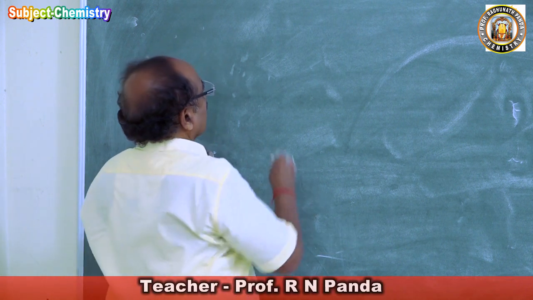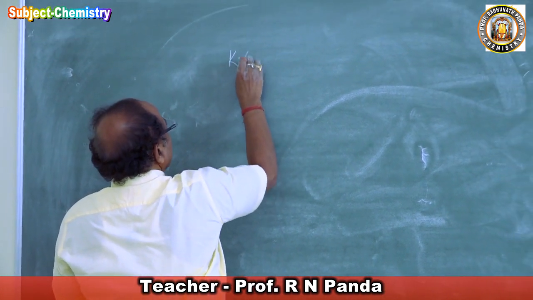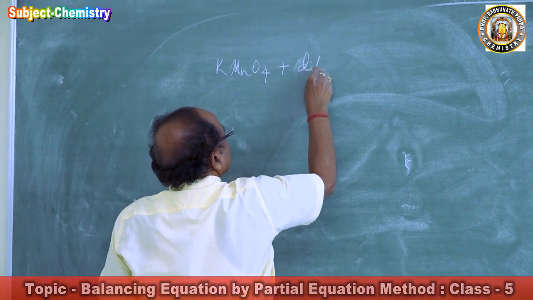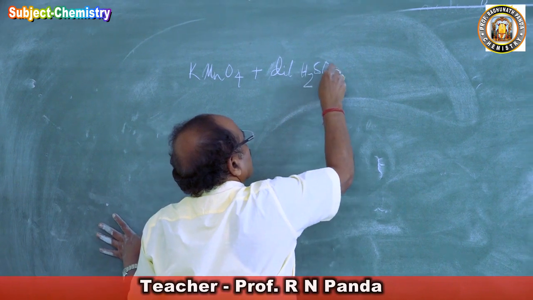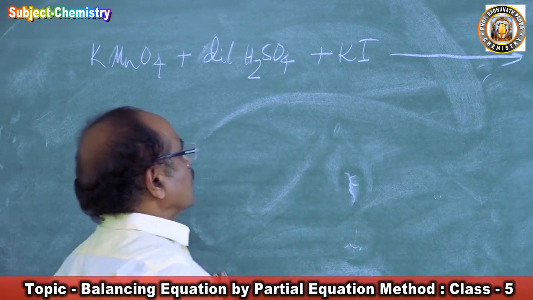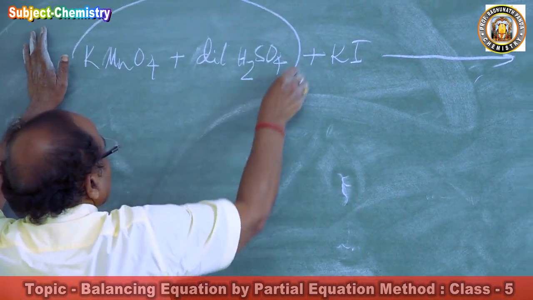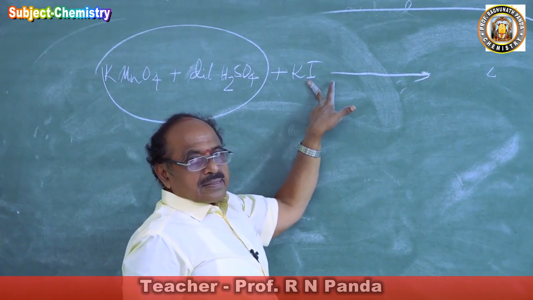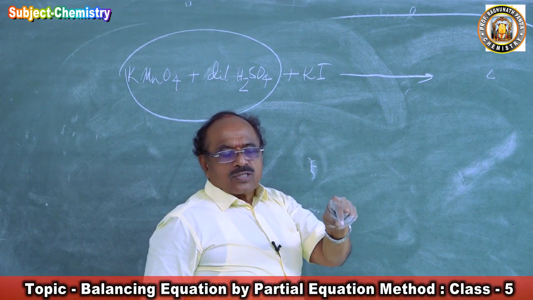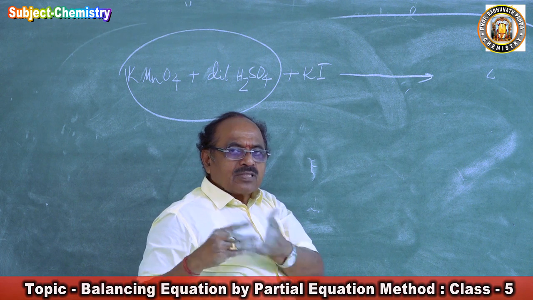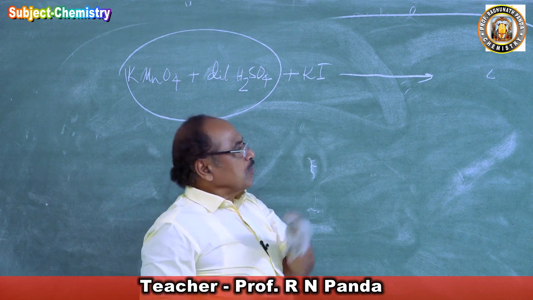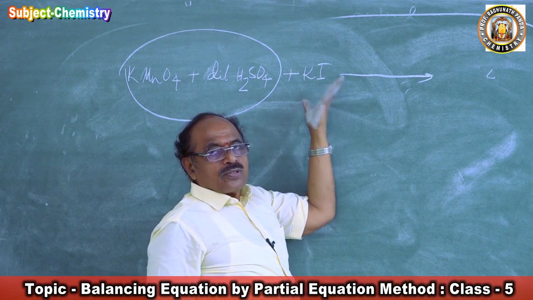Now let me take potassium permanganate, KMnO4, in acidic medium, dilute sulfuric acid. How does it react with potassium iodide? So this is the oxidizing agent and this is the potassium iodide. Iodide is in the -1 state, so it can go to the 0 state. Iodide always becomes iodine. So automatically potassium iodide will be oxidized to iodine.